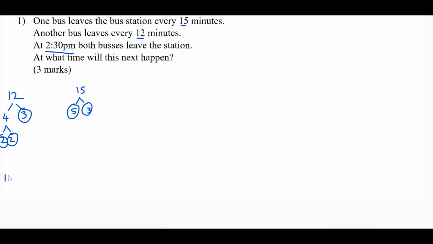So we're just going to write out these prime factors underneath. So that's that done. On to the next step of drawing the Venn diagram.